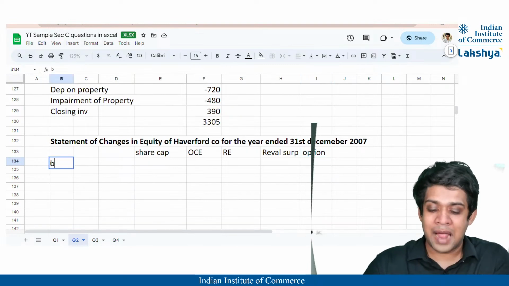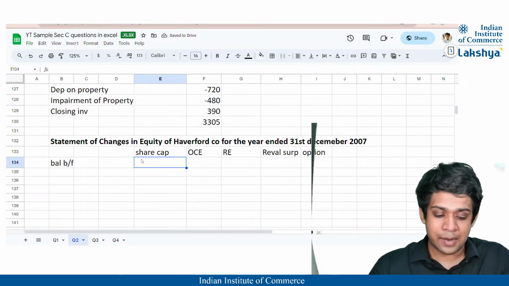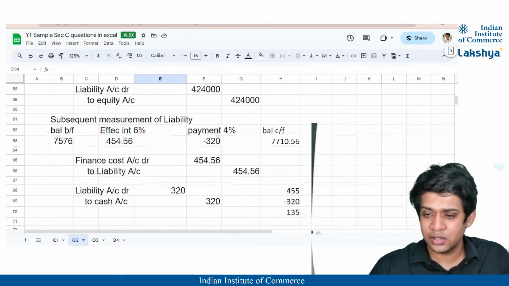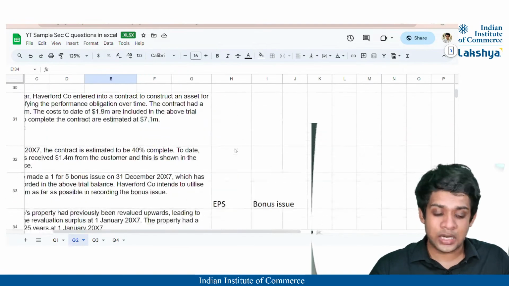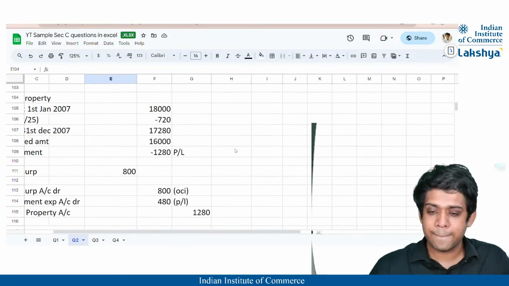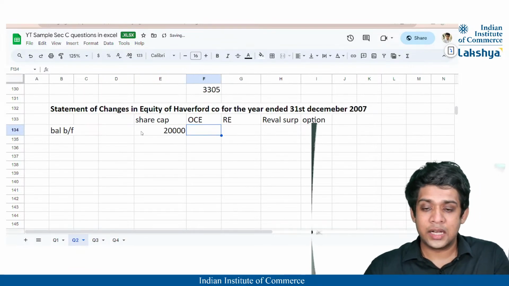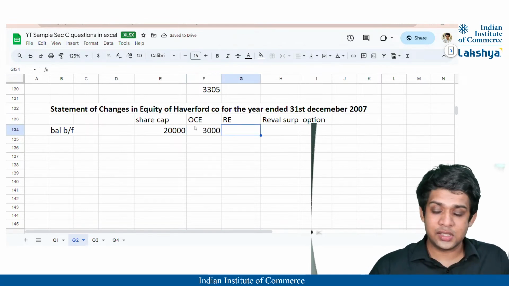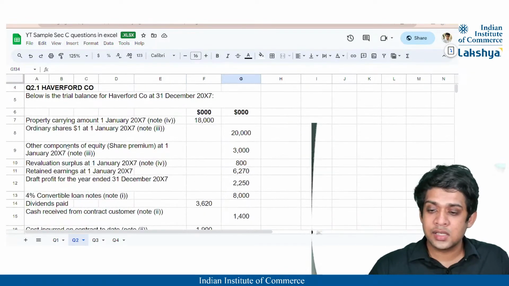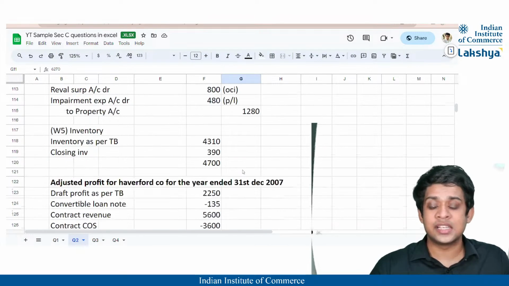Firstly, we'll state the balance at the start of the year, whatever is the balance brought forward. For the share capital, I guess it was 20,000. So ordinary share capital is 20,000. Then other components of equity, your share premium was 3,000, right? Retained earnings at the start of the year is 6270.